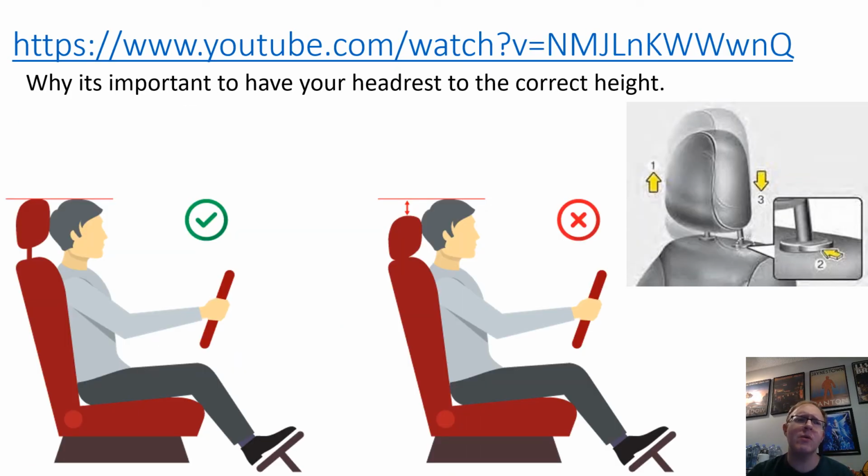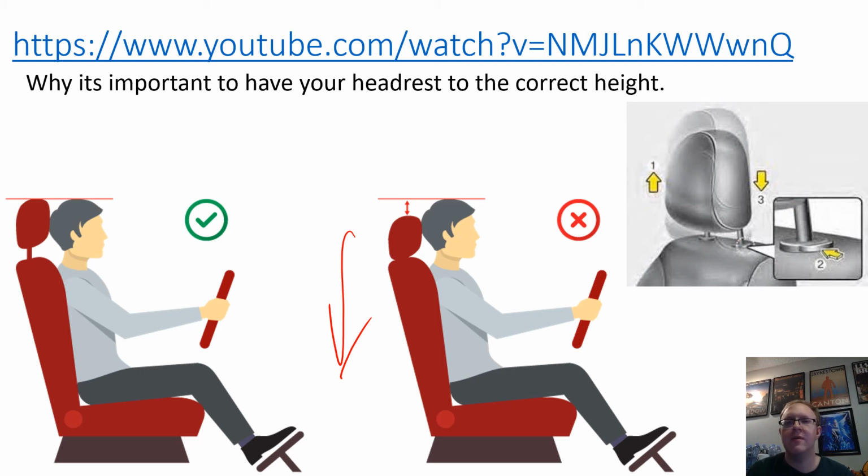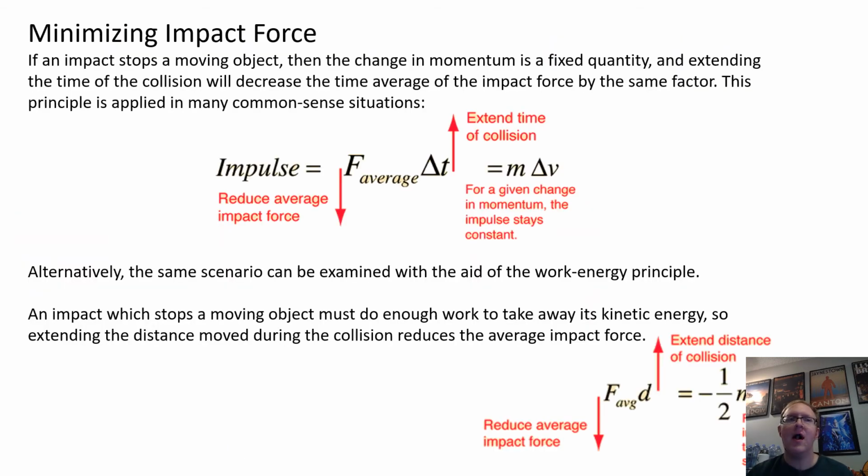And here's a big one: a lot of people have no idea that this is a safety feature and not a comfort thing. A lot of people just shove it down because it's not comfortable and they just don't care. It's actually for during collisions. It's designed to keep your head from snapping off your neck, kind of. And so it needs to be set to the correct height. So there are some cool videos showing some crash dummies and how that affects things.